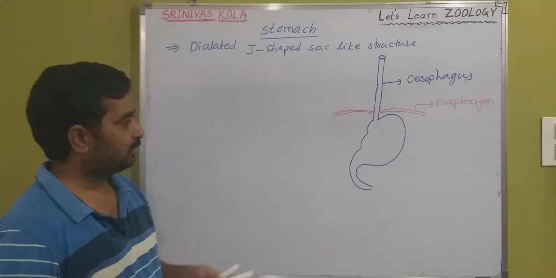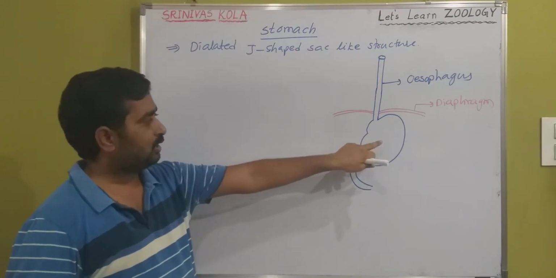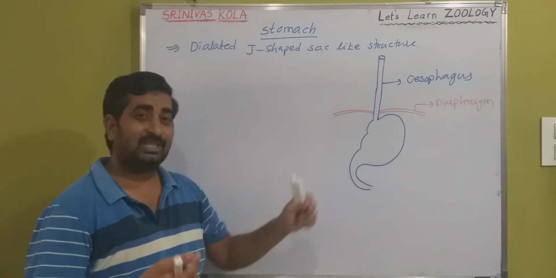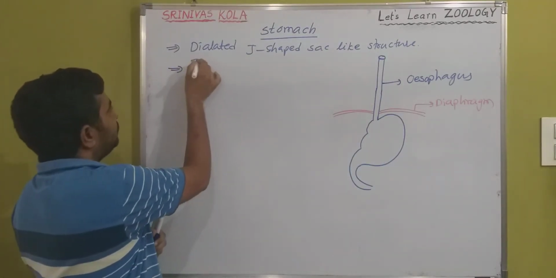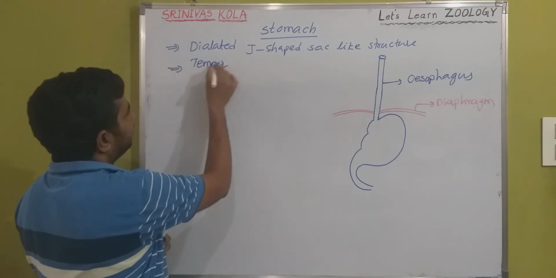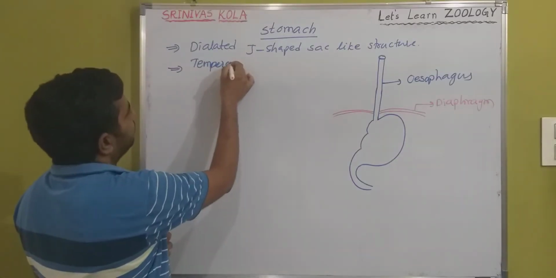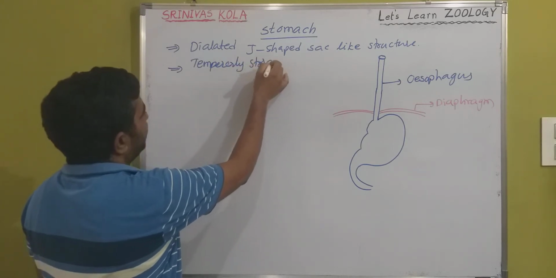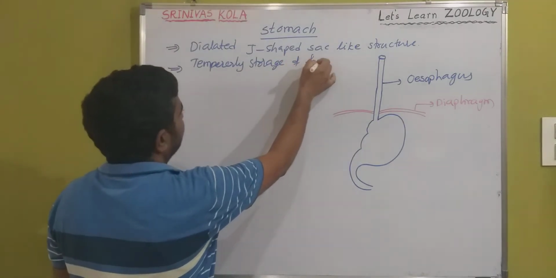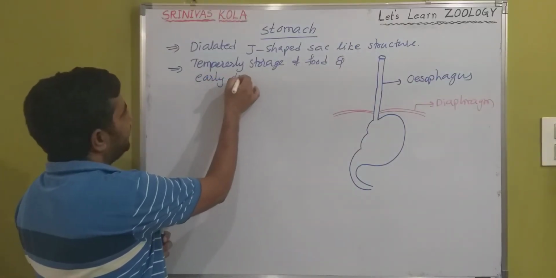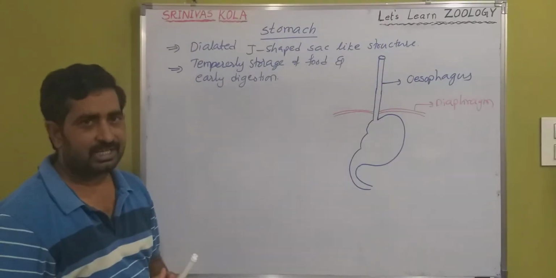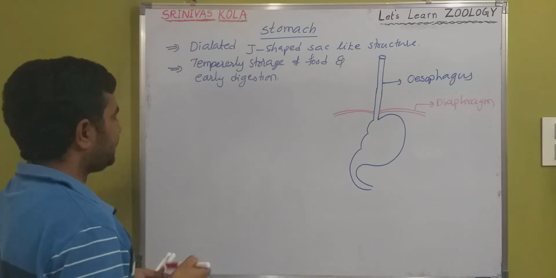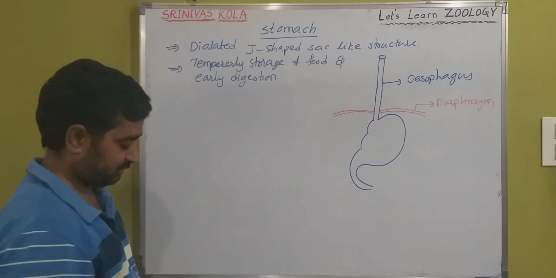J-shaped, and also it is the temporary storage of food materials, and early digestion takes place in the stomach. So what is the storage time of nutrients?